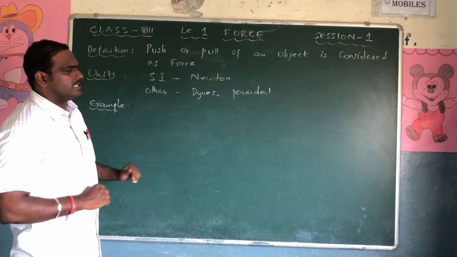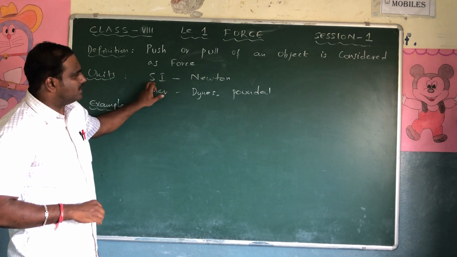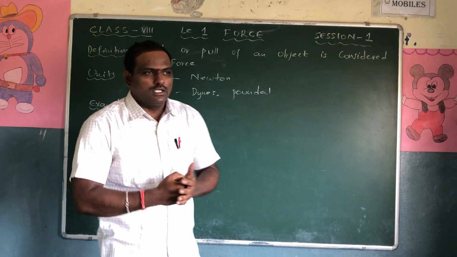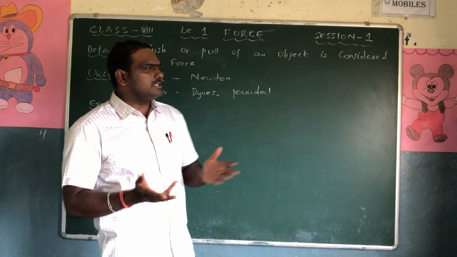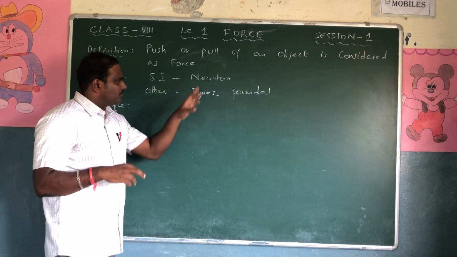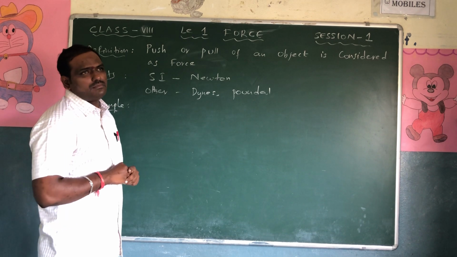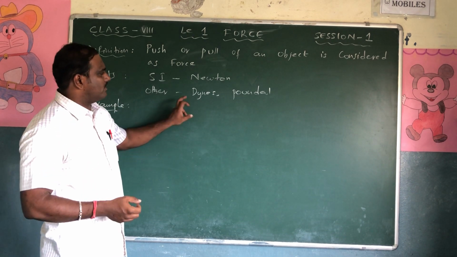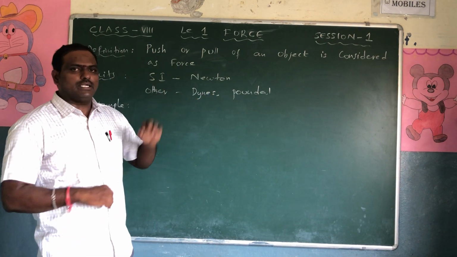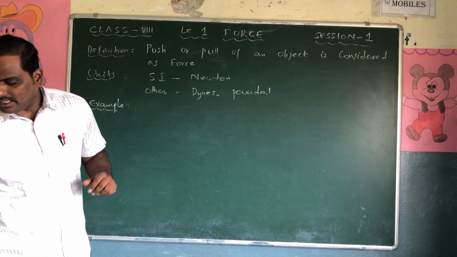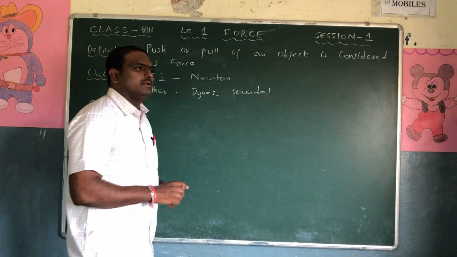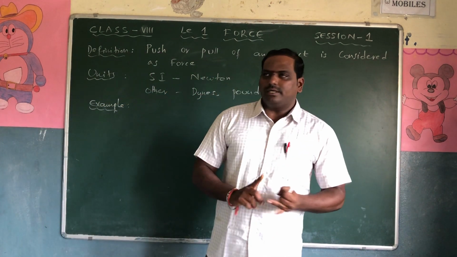So what is the unit of force? The SI unit, the International Standard Unit, is nothing but the newton. So force is measured in newtons. How much force is given, you have to say in newtons. And other units also exist, called dynes and pounds. Any quantity having a measurement, you have to know its units. So the SI unit of force is the newton, and any other units are dynes or pounds. So this is the definition of a force and its units.